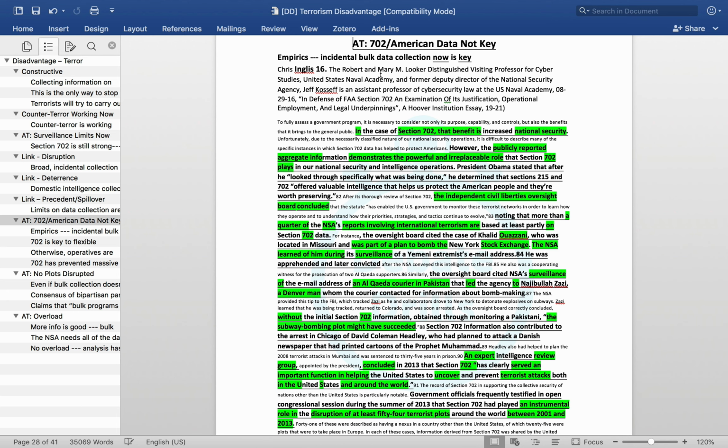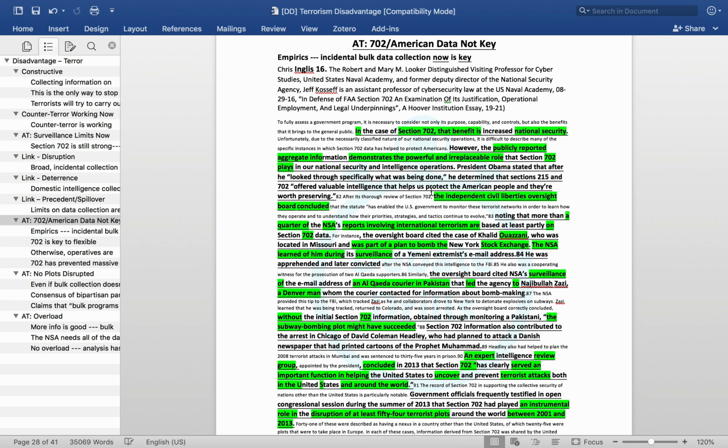So the first argument that we'll talk about is that 702 and American data are not key. The argument is that we're able to solve this disadvantage just by still collecting data on foreigners. So we've already read a rack of cards in this constructive that establishes that 702 is key, but there are a couple extra cards here that can also be useful.